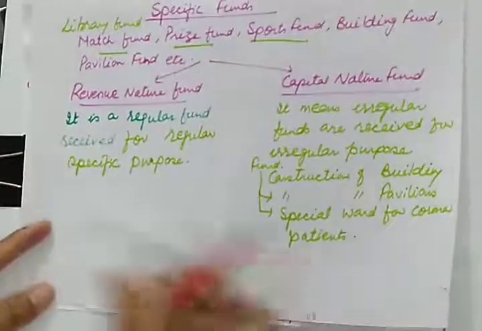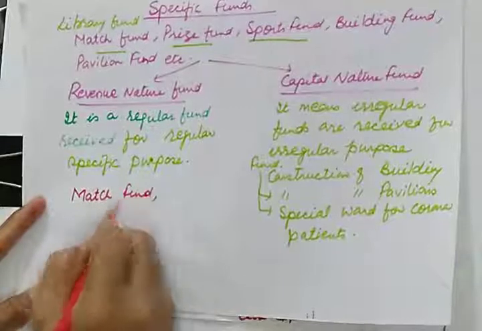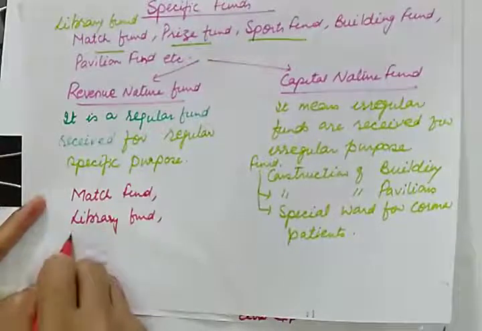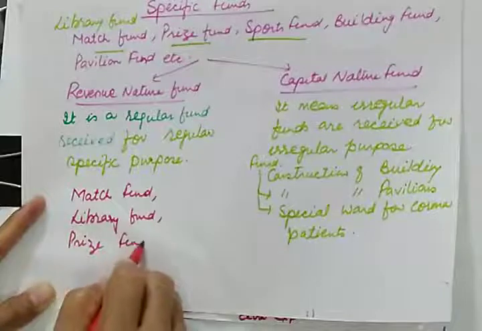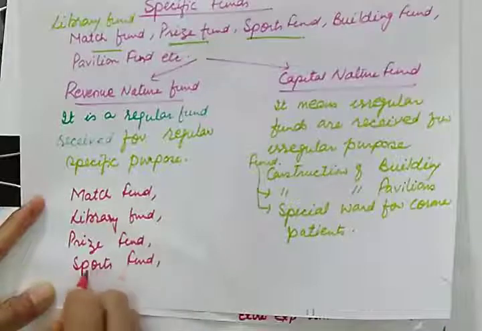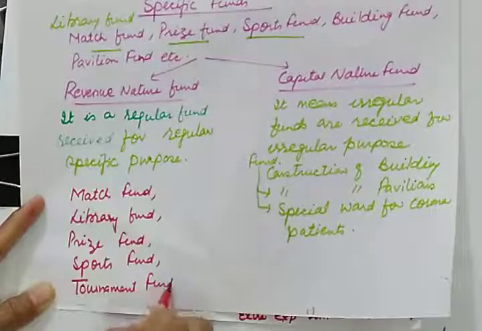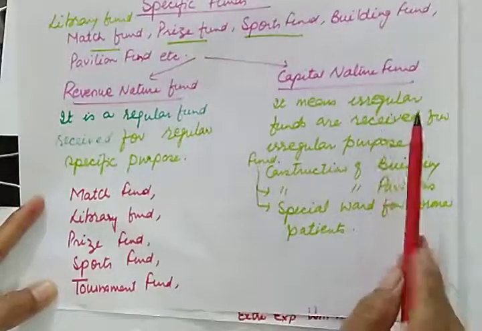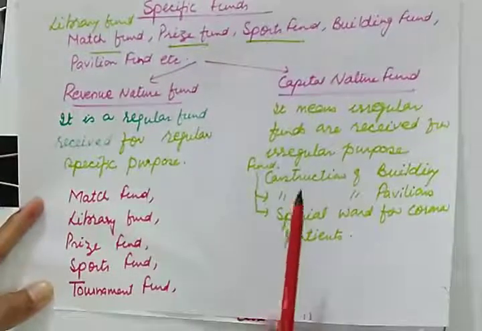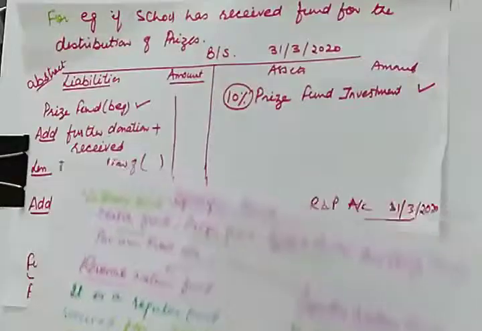A revenue nature fund can be match fund, or it can be library fund, prize fund, and sports fund or tournament fund. These are the examples of revenue nature. Capital nature means irregular funds are received for an irregular purpose. These are construction of a building, construction of a pavilion, or special construction of a special ward for corona patients.